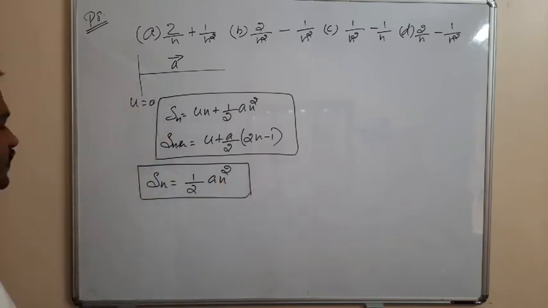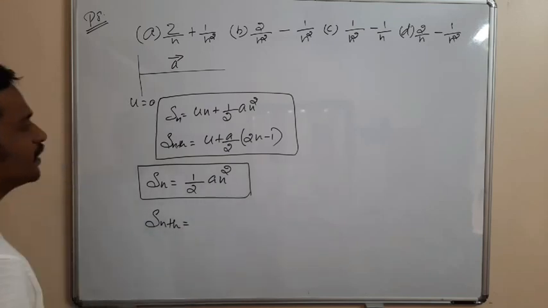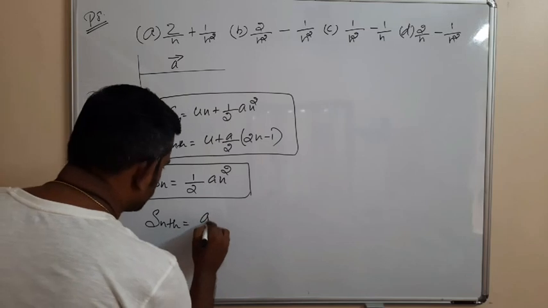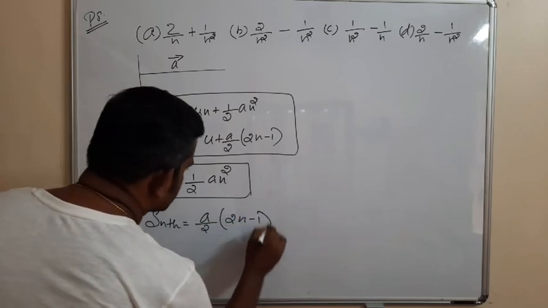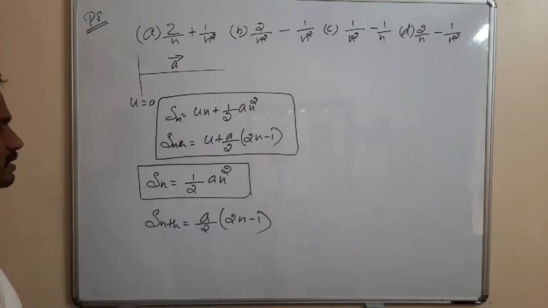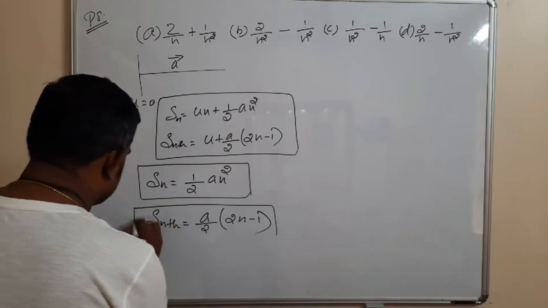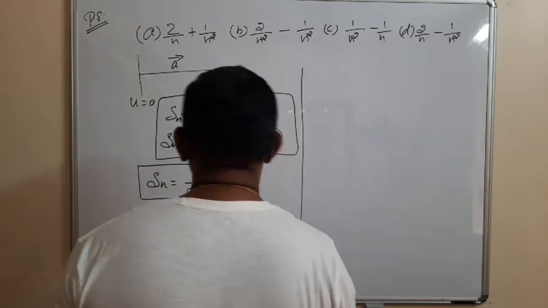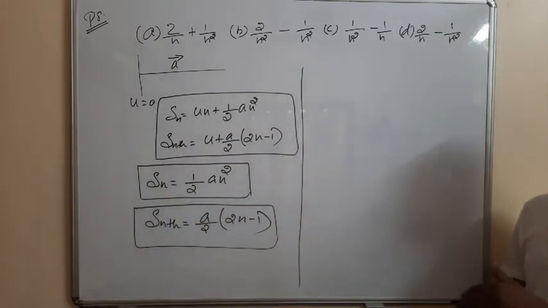And the distance covered in the nth second, since the initial velocity is 0, is acceleration a by 2 into (2n minus 1). So this is the distance covered in the nth second. So we have to find the ratio of the distance covered in the nth second to that in n seconds.